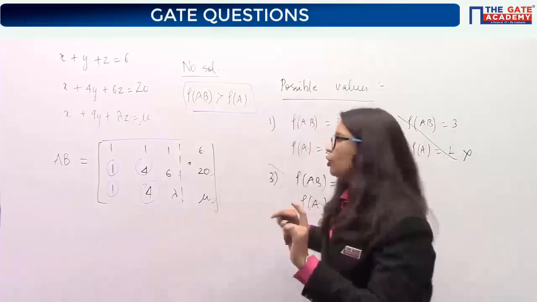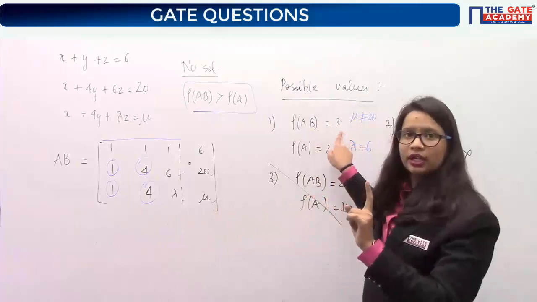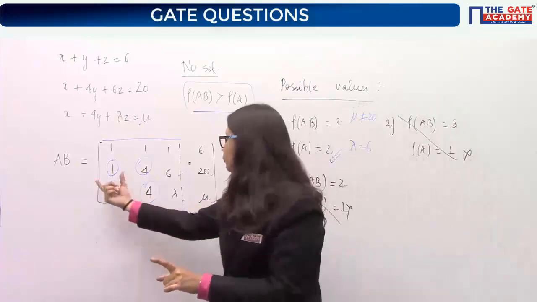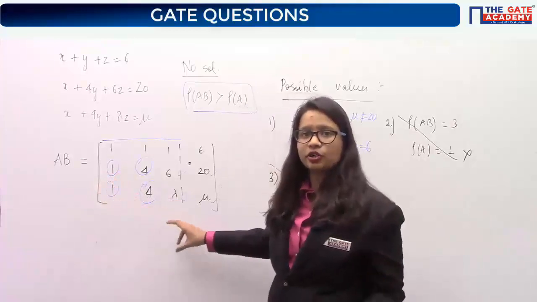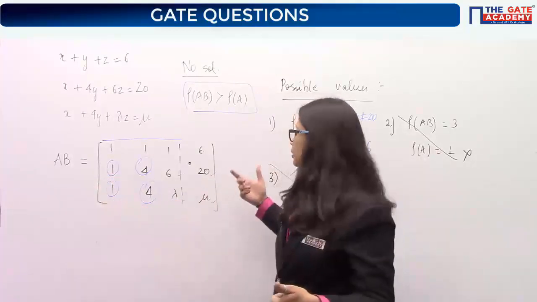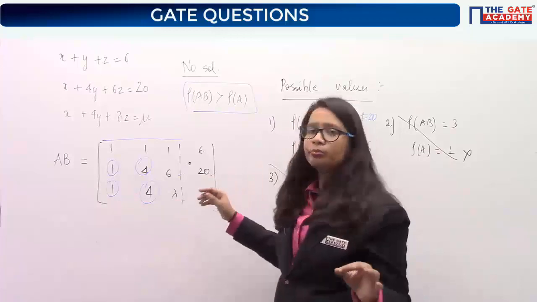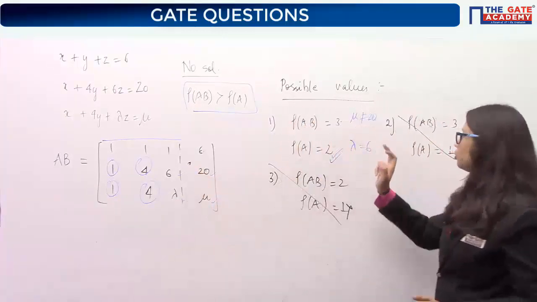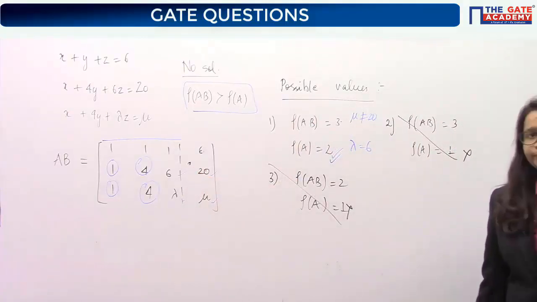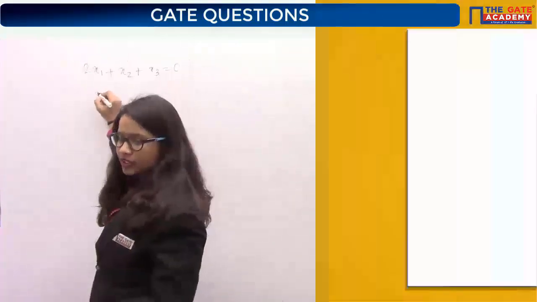But again, we need rank of AB to be equal to 3. So what we will say is that this R2 equal to R3 is followed by the first 3 columns, but it should not be followed by the last column. That means whatever mu value you can take, but it should not be equal to this value, meaning mu should not be equal to 20. So what type of system is it?